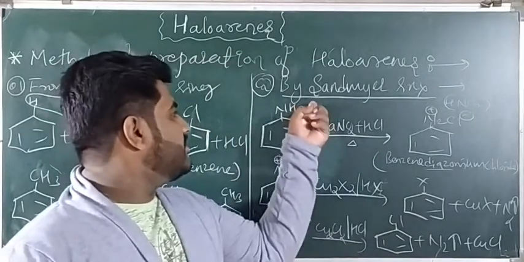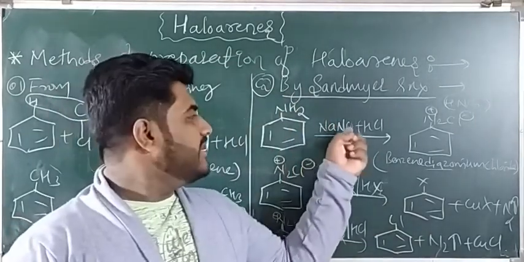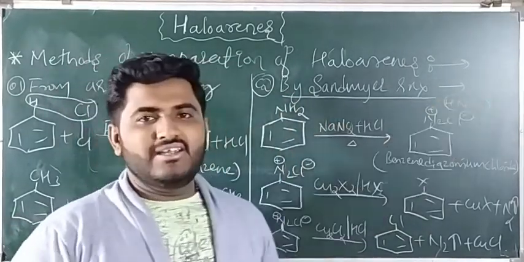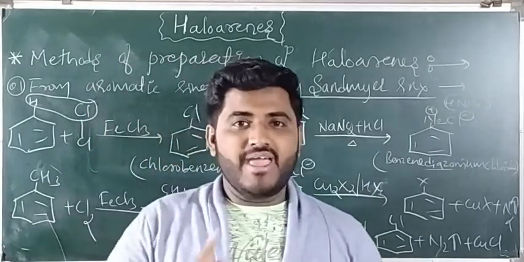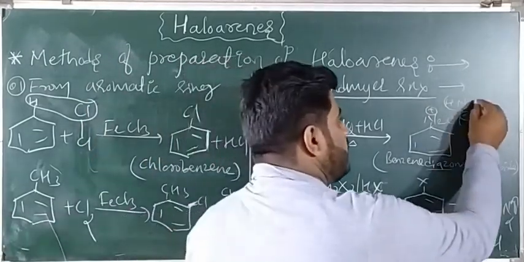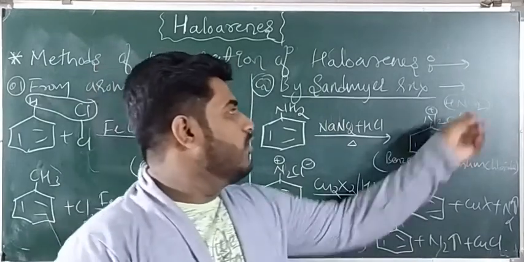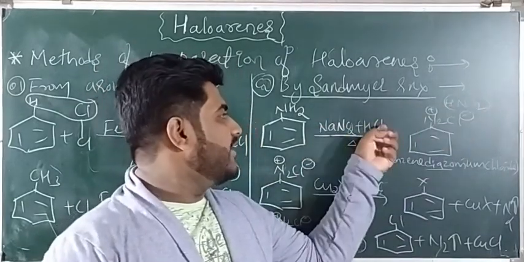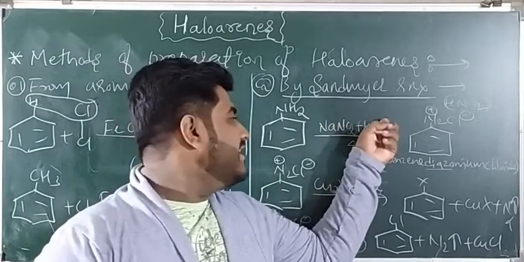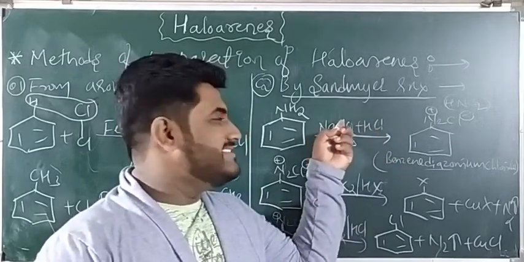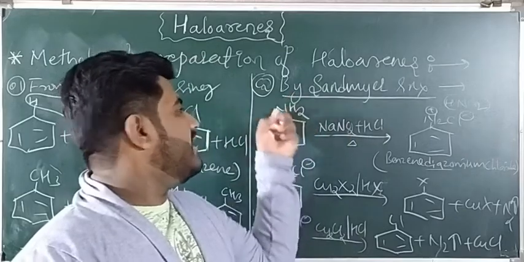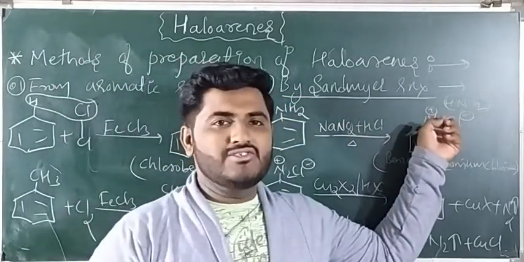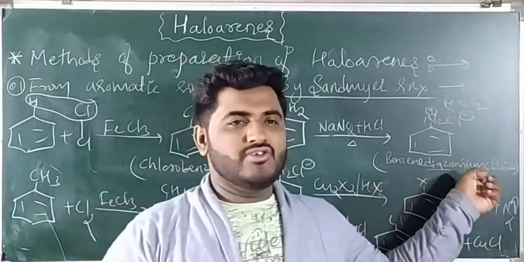In the Sandmeyer reaction, the aromatic amine is treated with nitrous acid. HNO3 is nitric acid, HNO2 is nitrous acid. How do we prepare HNO2? By adding NaNO2 and HCl. If you add NaNO2 and HCl, NaCl is eliminated and HNO2 is formed. That is nitrous acid. So this amine group is converted into diazonium, that is benzene diazonium chloride.